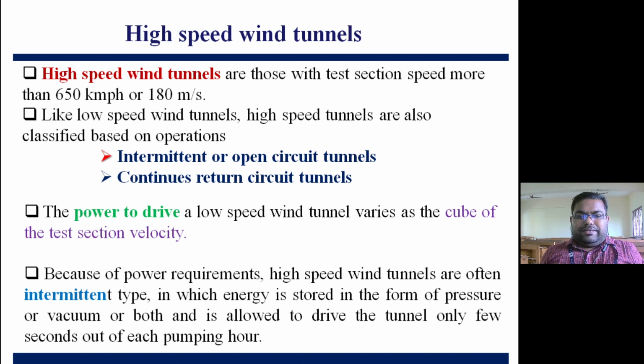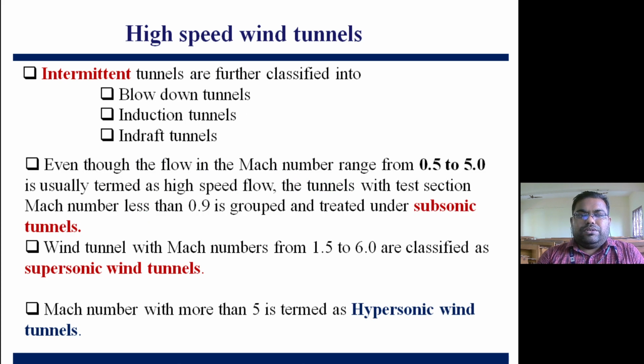As I explained, because of the power requirements, high speed wind tunnels are often of the intermittent type, in which energy is stored in the form of pressure or vacuum or both, and is allowed to drive the tunnel only for a few seconds out of each pumping hour. If you want to classify the intermittent tunnels, they can be further classified into three categories: blow down tunnels, induction tunnels, and draft tunnels.